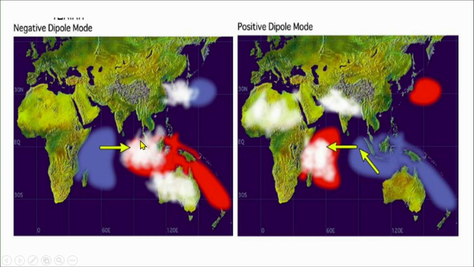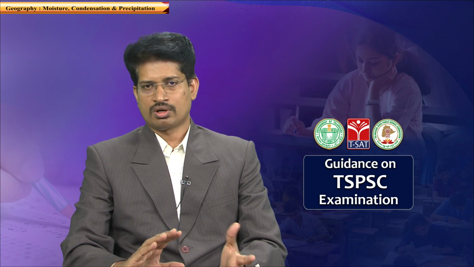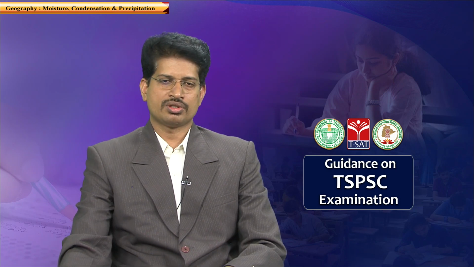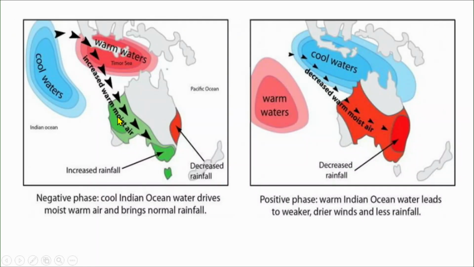Next is the impact of the Indian Ocean dipole. The Indian Ocean dipole also impacts the monsoon. Because of the cold and warm conditions, the low and high pressure conditions, and the change in the Indian Ocean dipole, the wind direction changes. In the negative condition, it strengthens the monsoons, because of the variation of temperature conditions.